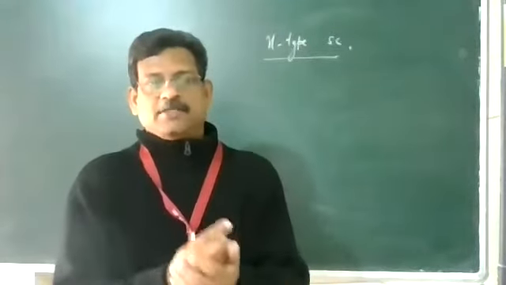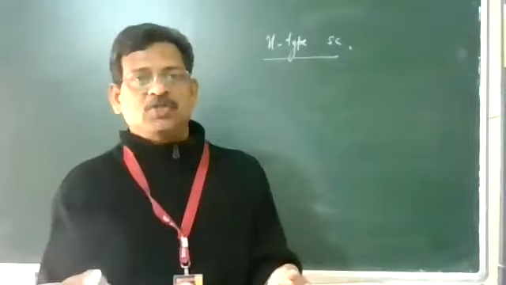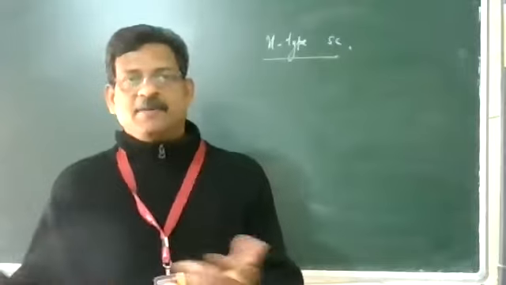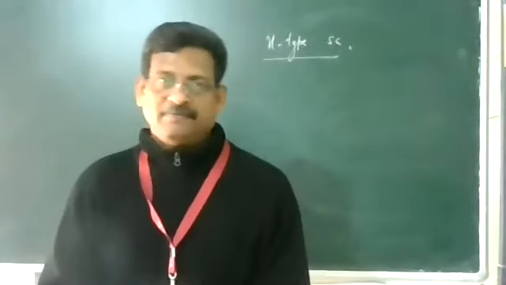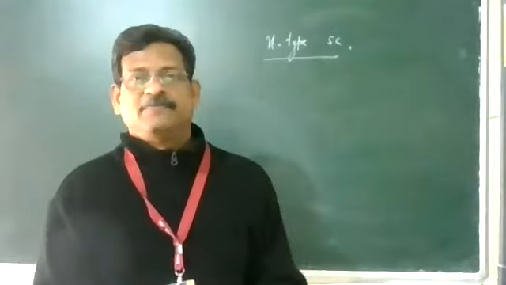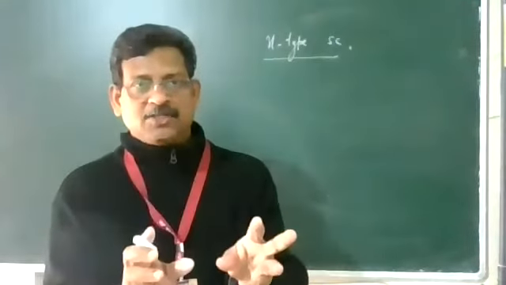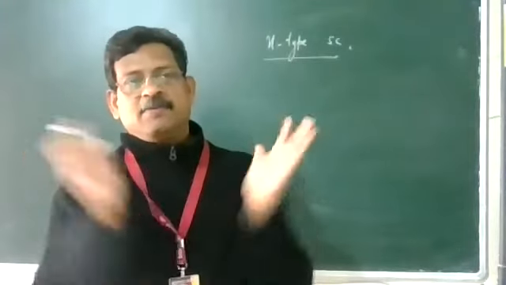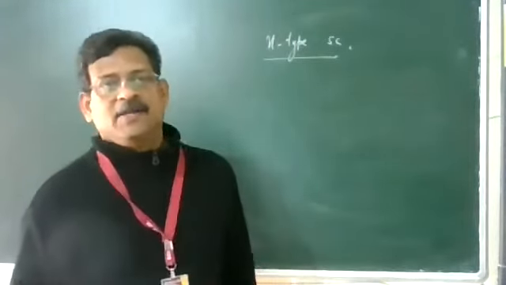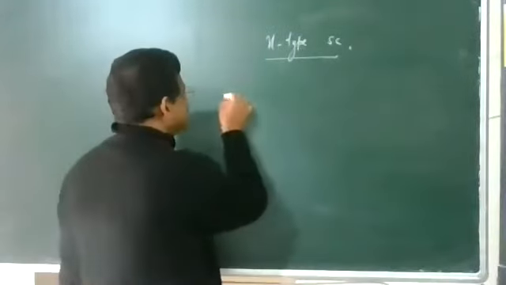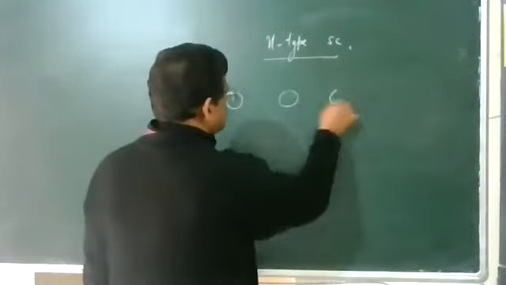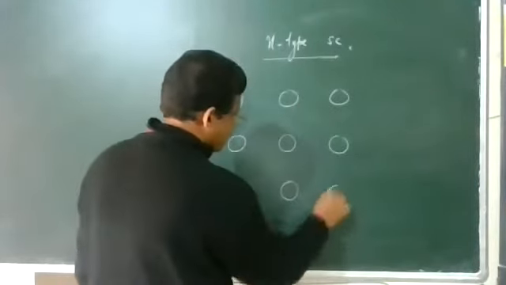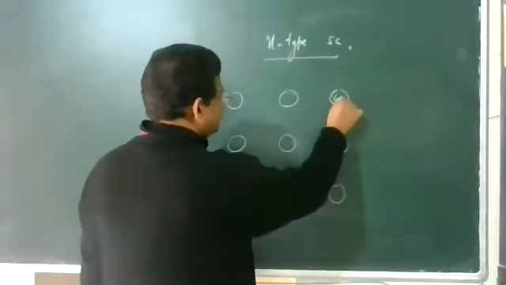First, that impurity atom, say arsenic, will replace a semiconductor atom from its place. Just like somebody is coming from outside, we have to offer the place for it, and the other will be standing aside. Similarly, when you add arsenic or a pentavalent impurity, it will replace the place of a semiconductor atom in the lattice. It will be like you can see. So this is your crystal structure of germanium. These are all germanium.